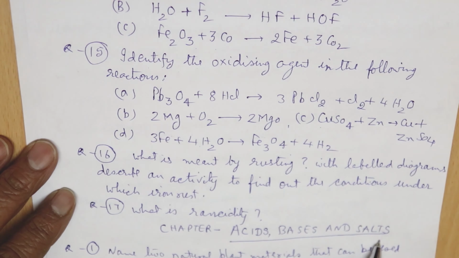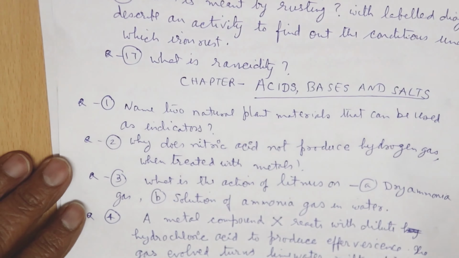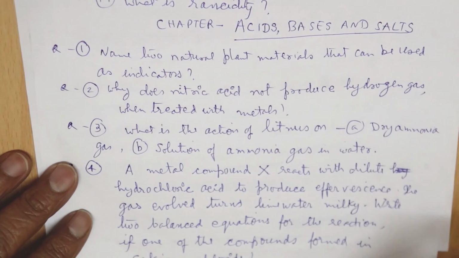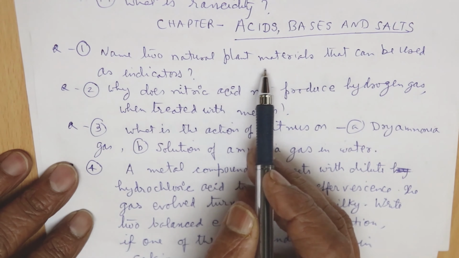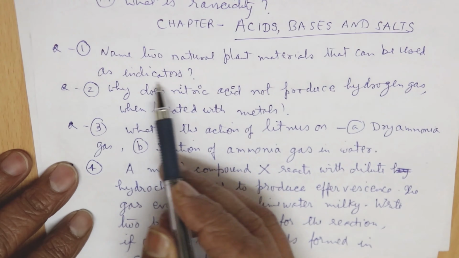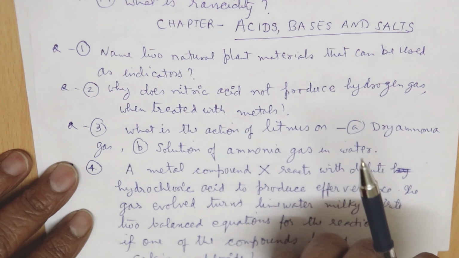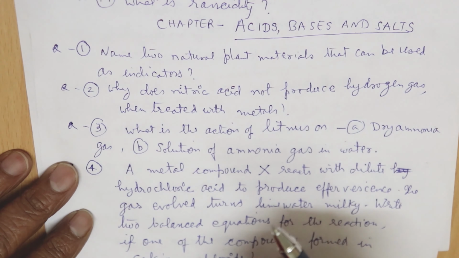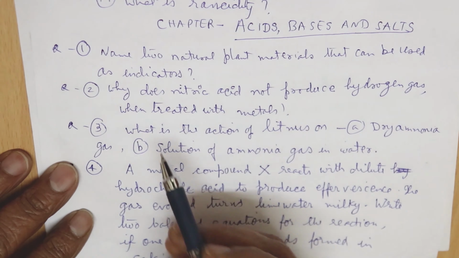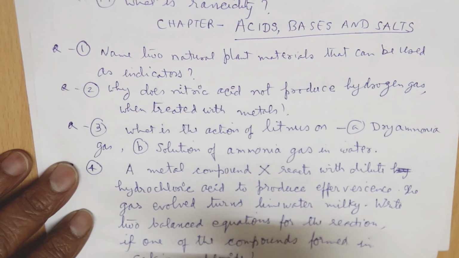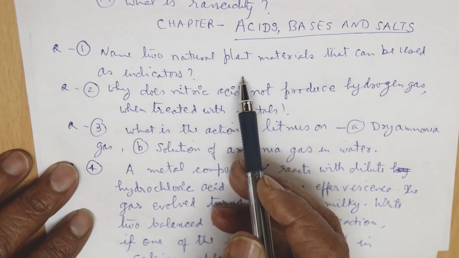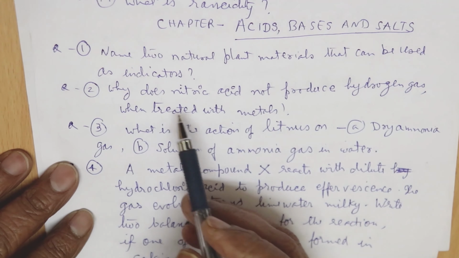Then we go to the chapter Acids, Bases and Salts. Here, name two natural plant materials that can be used as indicators. Okay, indicators are those substances which will indicate whether a substance is an acid, base or a neutral substance, that you know already. So you have to name the two natural plant materials that can be used as indicators.